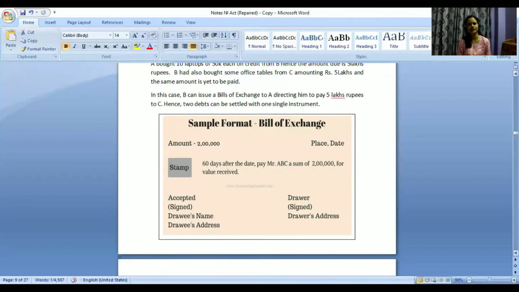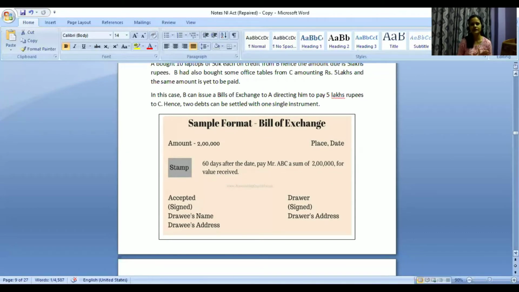As a consideration for that, you need to make a payment of 2 lakh rupees, 50,000 rupees, or whatever the amount may be. Now, because a bill of exchange is someone else's direction or order, we need to accept it. If I'm only saying that I will pay you 20,000 rupees, I don't need to accept it, right? I'm only making the promise.